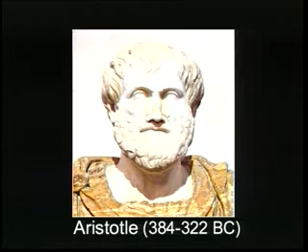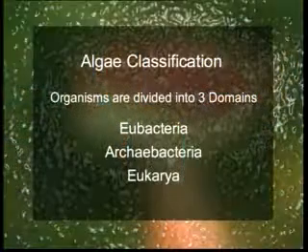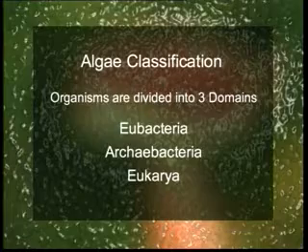The classification of living organisms has occupied human attention since the time of Aristotle. The traditional two kingdom system of classification of living organisms into plants and animals is no more valid. At present, living organisms are divided into three main domains: eubacteria, archaebacteria, and eukarya.